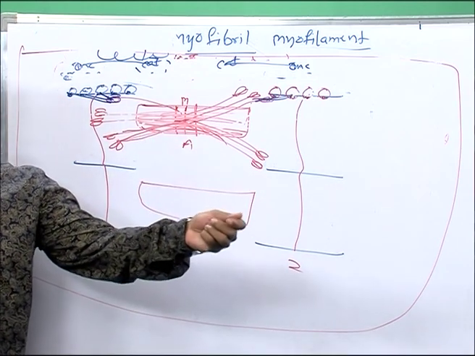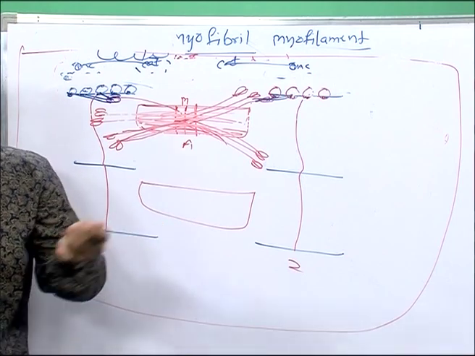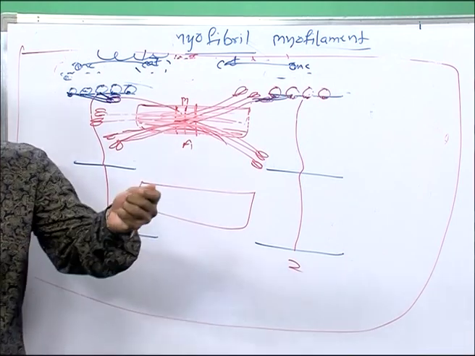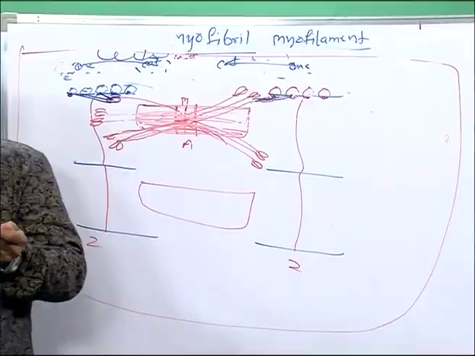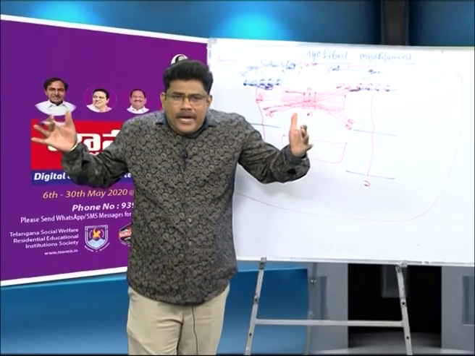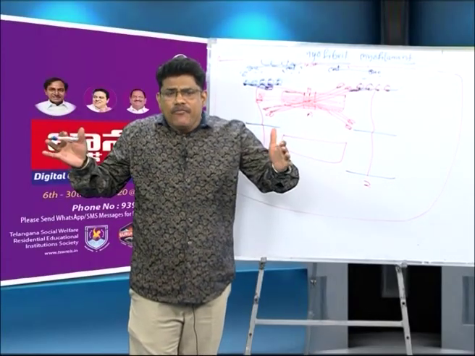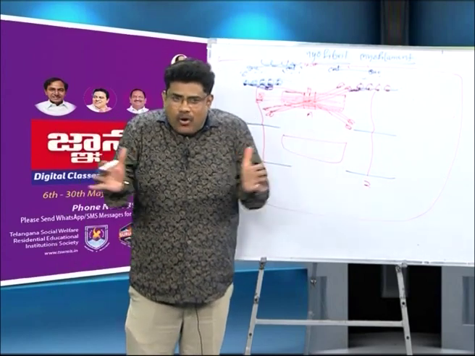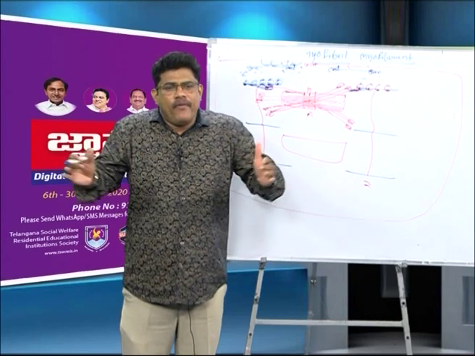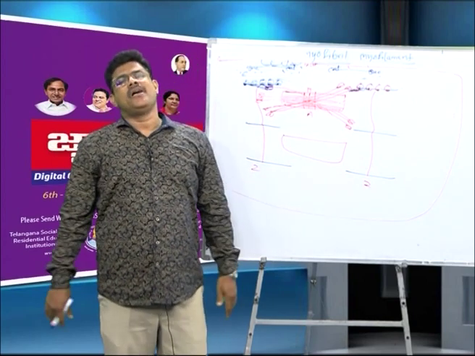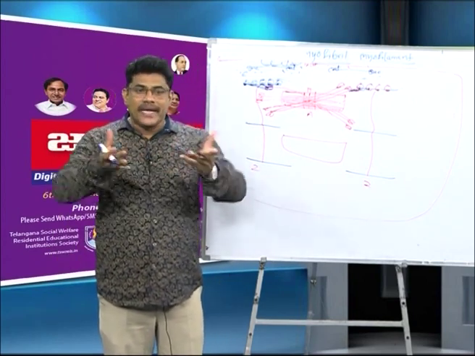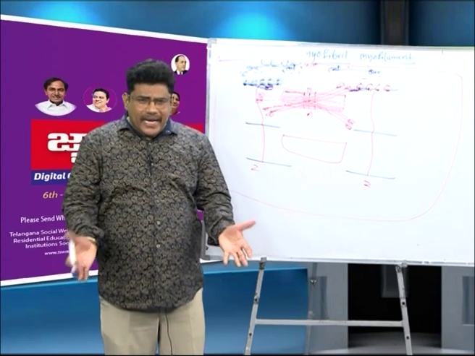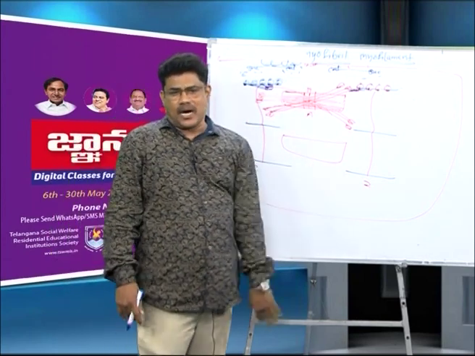With the help of cross bridges, myosin pulls the actin proteins. When myosin pulls the actin proteins, the thin filament moves inwards. When the thin filament moves inwards, the Z lines move closer. When the Z lines move closer, the sarcomere decreases. This is known as muscle contraction.